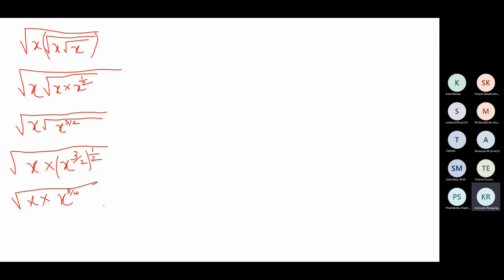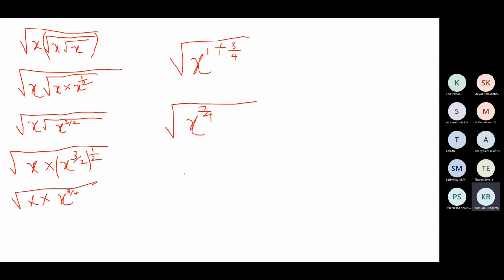We multiply the powers. Now we have x, the bases are same and it's a product. So we can add the powers to simplify. 1 plus 3 by 4. So that becomes the square root of x to the power 1 plus 3 by 4. Upon taking the LCM and all that, we get 7 by 4.